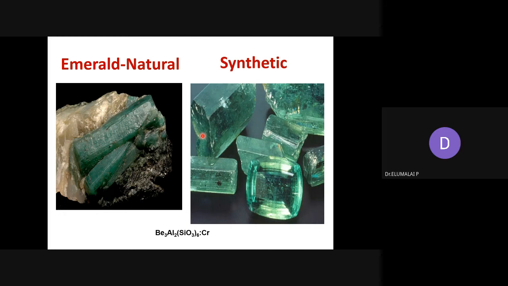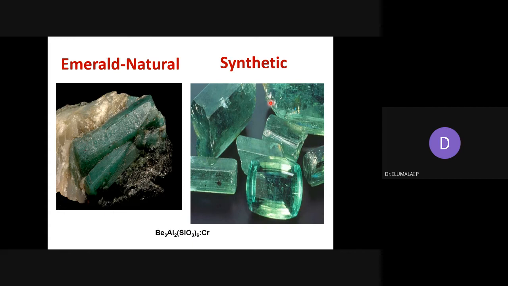Many female students are there, so they might like all these stones. Emerald stone, naturally occurring emerald stone. Much prettier or better looking synthetic emerald can be made by using hydrothermal conditions.